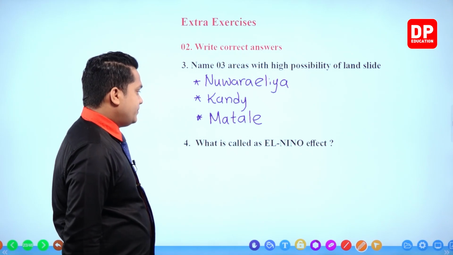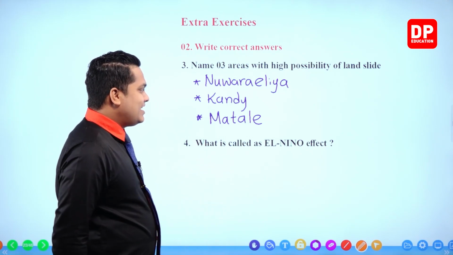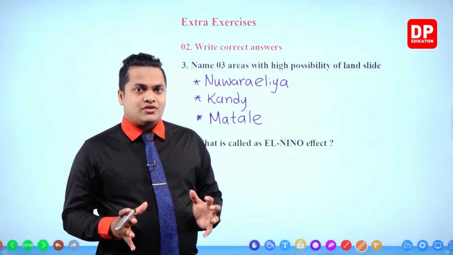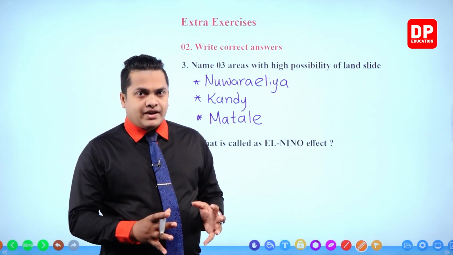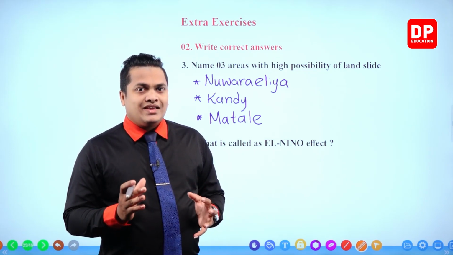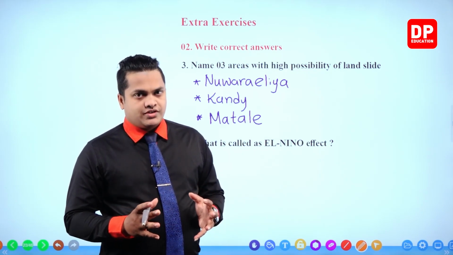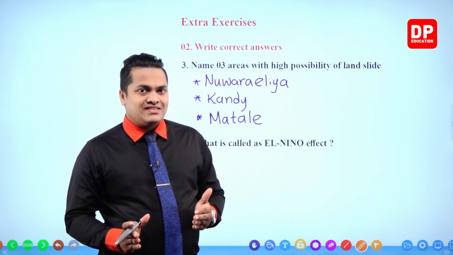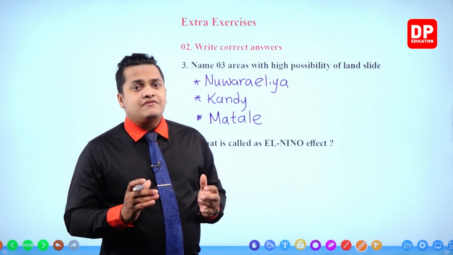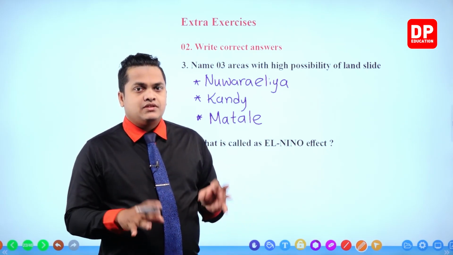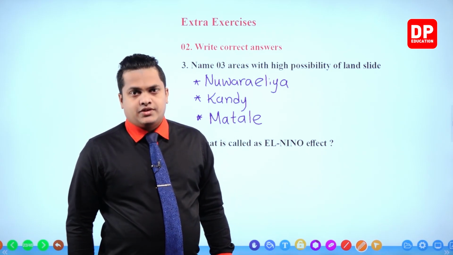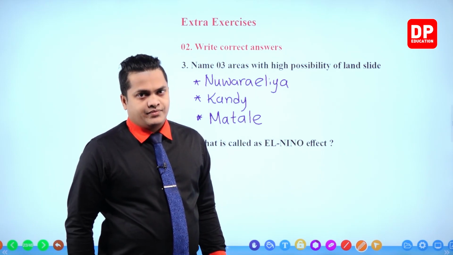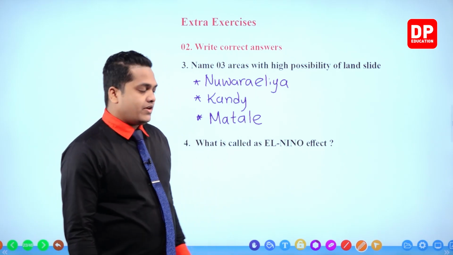Right, the next question. What is called the El Nino effect? The El Nino effect is the increase of surface temperature of water in the Pacific Ocean. Within the surface, the temperature is getting increased. This particular condition is what is referred to as the El Nino effect. So we can write the answer.